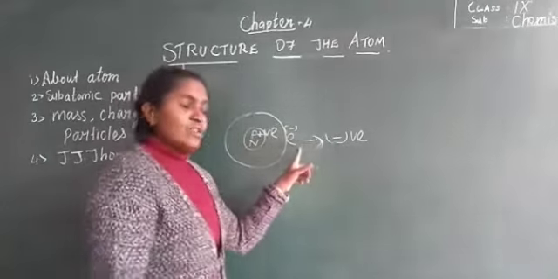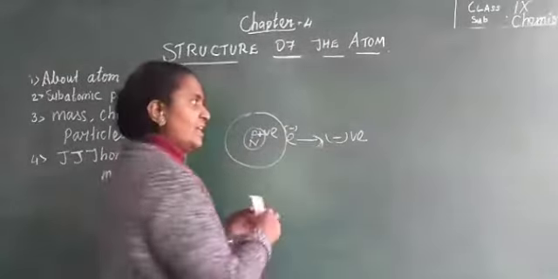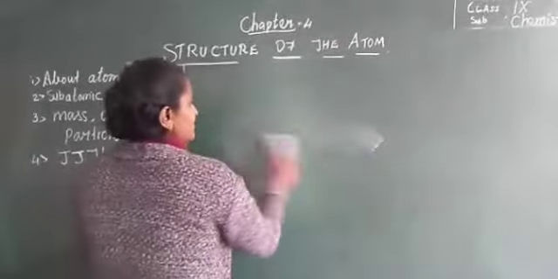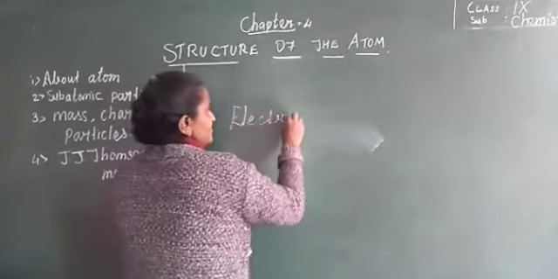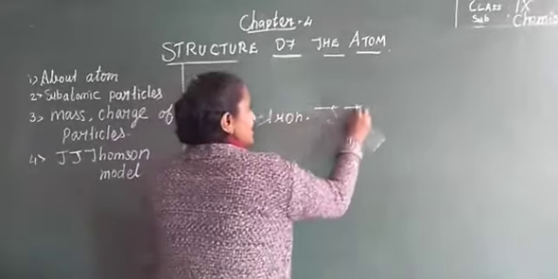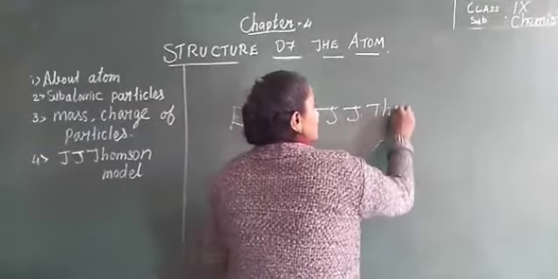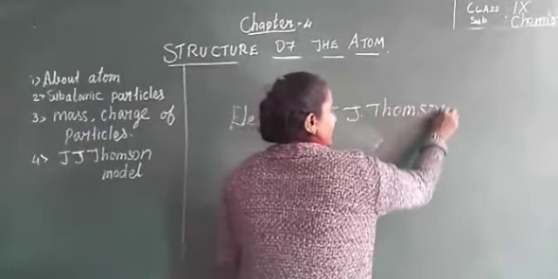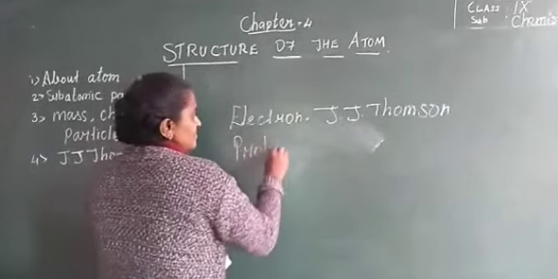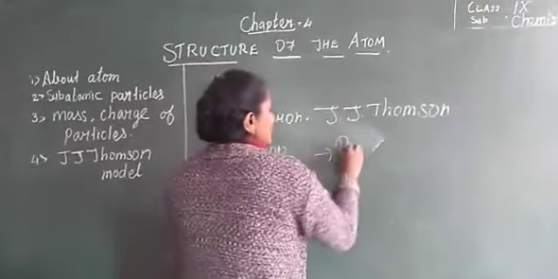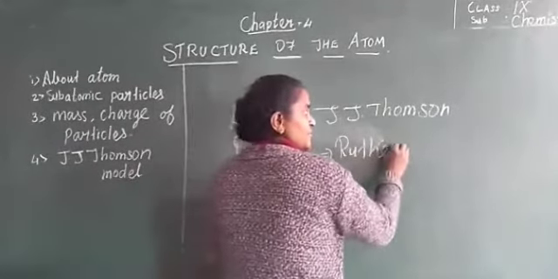Understand? Now, who discovered the electron? Electron was discovered by J.J. Thomson. Proton was discovered by Rutherford.